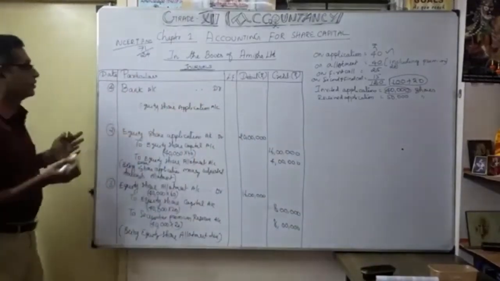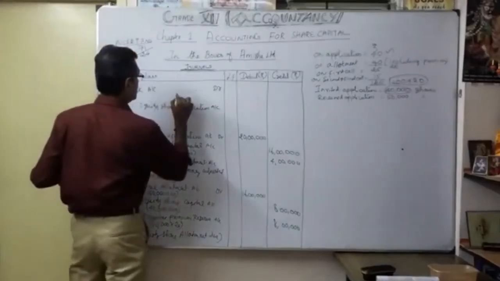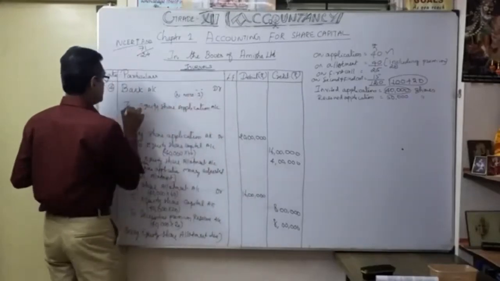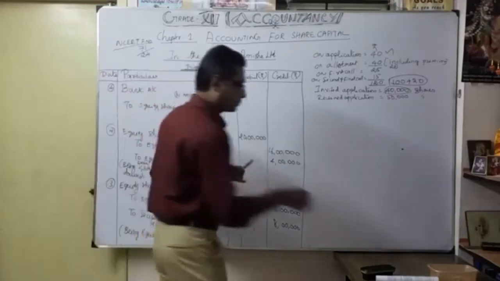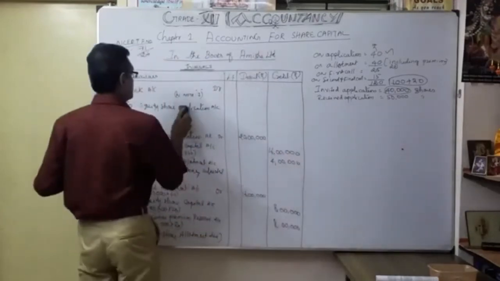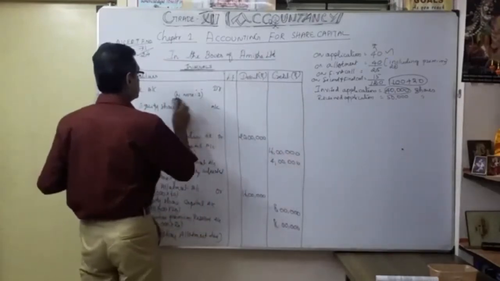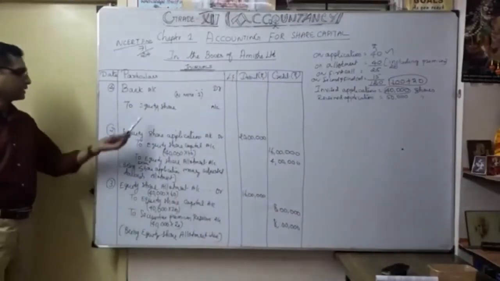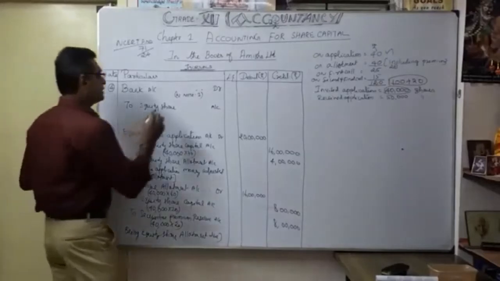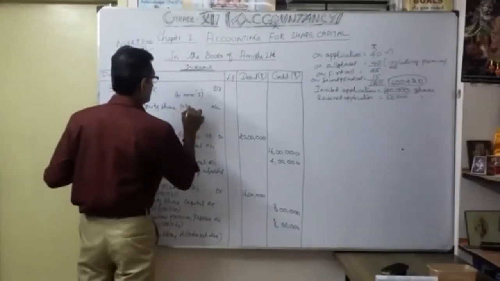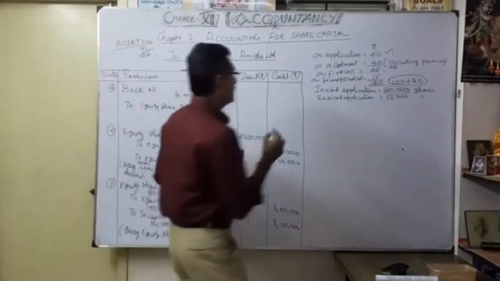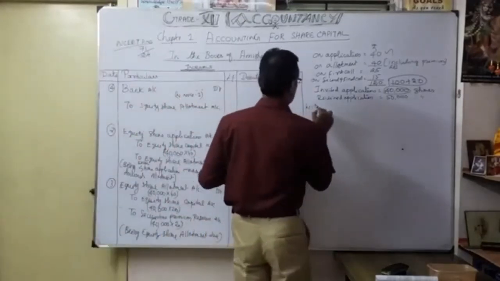We don't know the amount now, so anyway I put it as working note number 1. Okay. To equity share allotment account, not application. So very simple one. So we are going to credit now. Understood? So equity share allotment account. That's what we're going to discuss now as working note number 1 here.